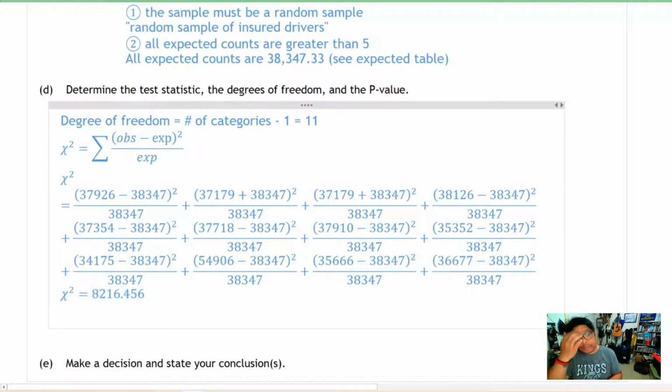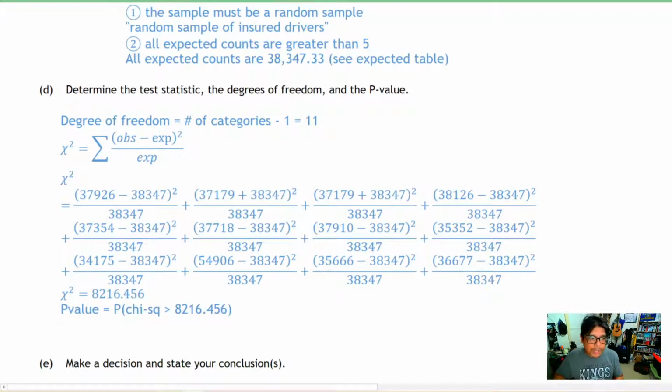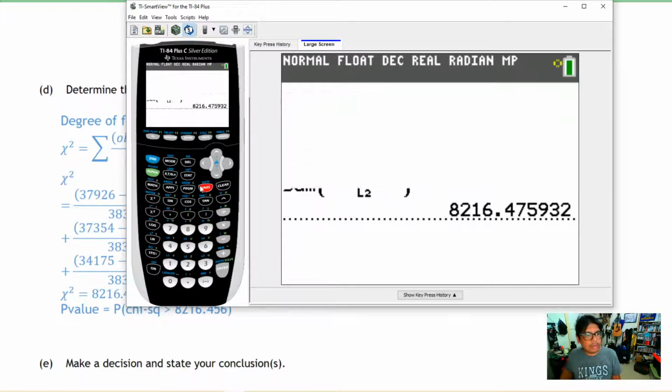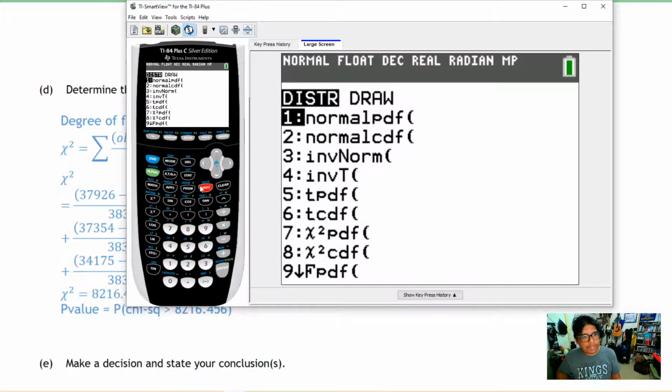The last thing we're supposed to write here is going to be the p-value. As a reminder, the p-value is always the probability or the proportion of the chi-square curve that's greater than our test statistic. So we write down the probability that chi-square is greater than 8,216.456. We'll go back to our calculator and we'll use the chi-square CDF. There it is at number 8, chi-square CDF.